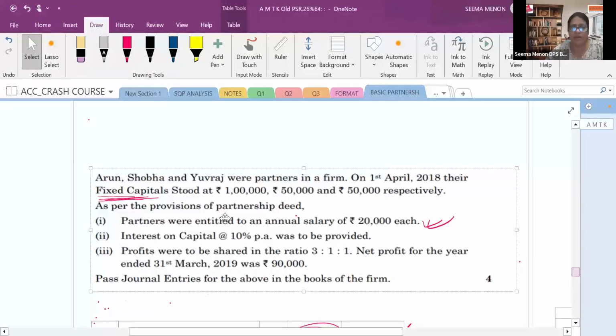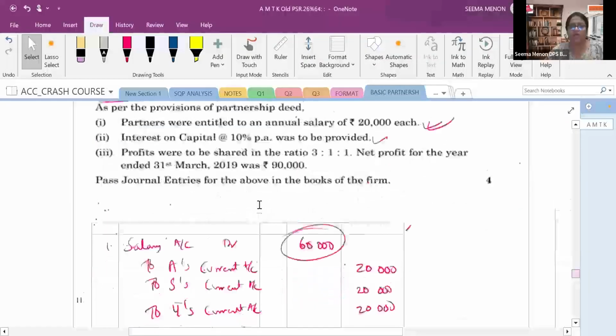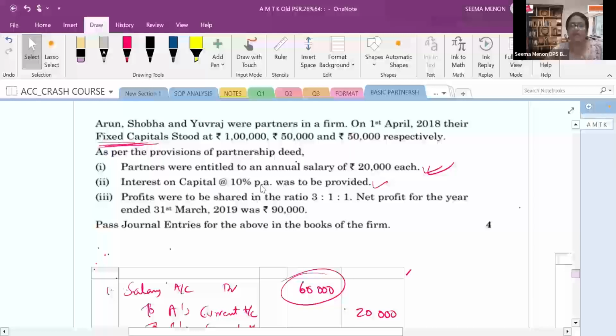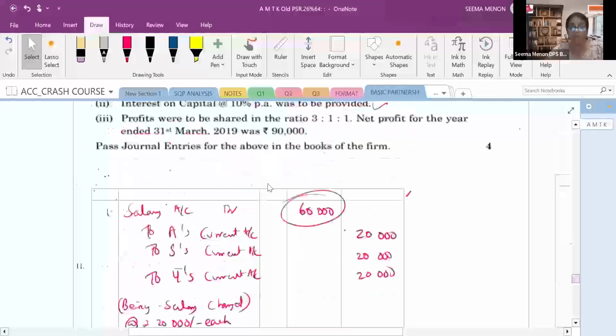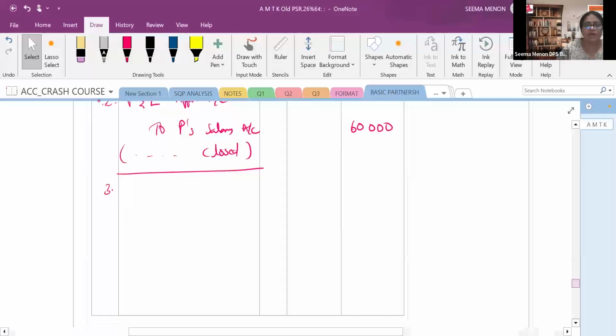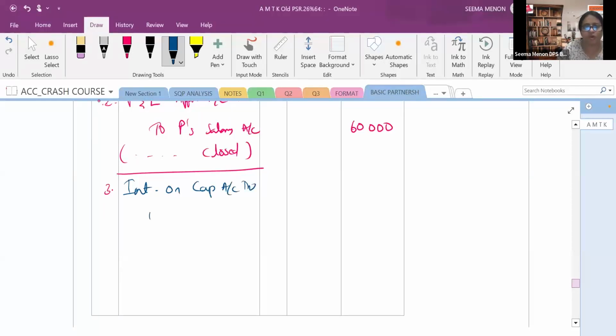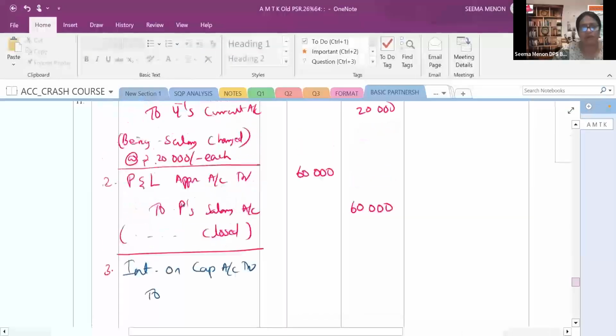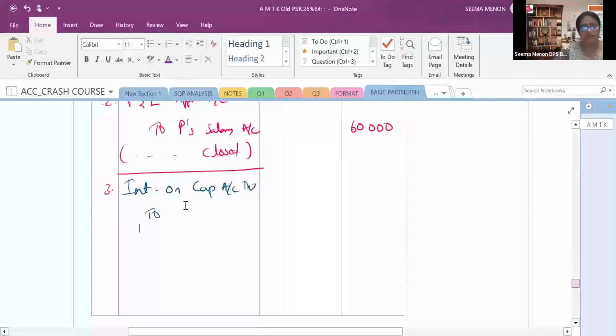Next one, you can see that interest on capital has to be provided. So the same way you will be writing. Interest on capital is an expense and definitely it will be credited to the partners' current accounts. So again, let's write the journal entry. Interest on capital account debit. Why is it debited? It is an expense to the firm. To whom? You can see we have 3 partners, A, S and Y. To A's current account, to S's current account, to Y's current account, right?